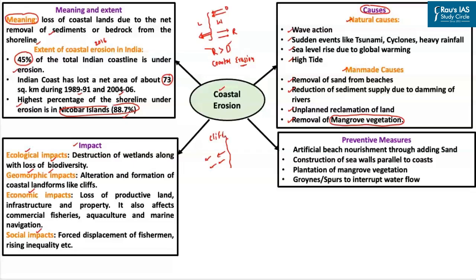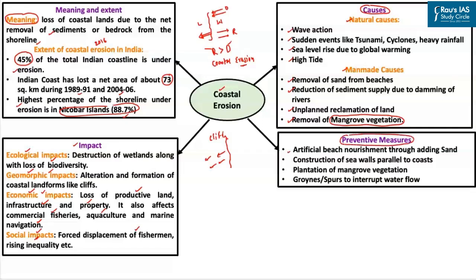With respect to economic impact, large-scale coastal erosion can lead to loss of productive land. It can also lead to damage to property, infrastructure, and so on. And more importantly, it adversely affects fishing, aquaculture, and maritime navigation. With respect to social impact, it adversely affects the livelihood opportunities of the fishermen, leading to their forced displacement. Now, the question is, what measures can be adopted in order to prevent the coastal erosion?